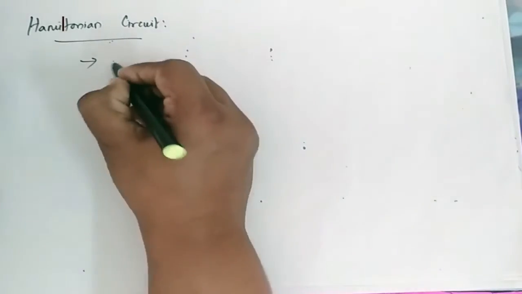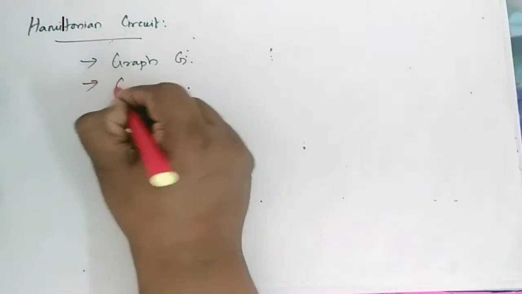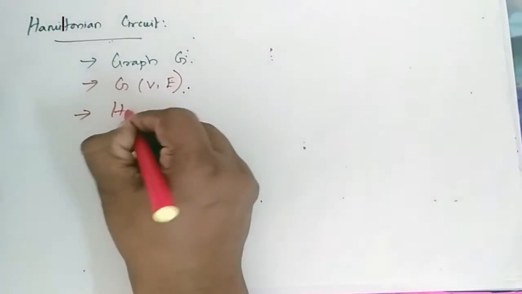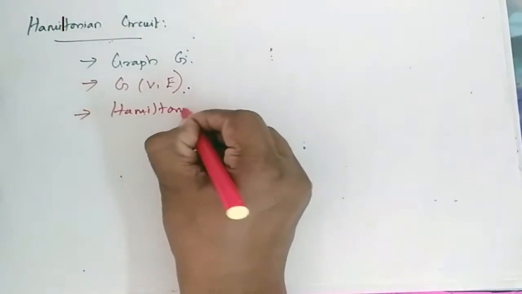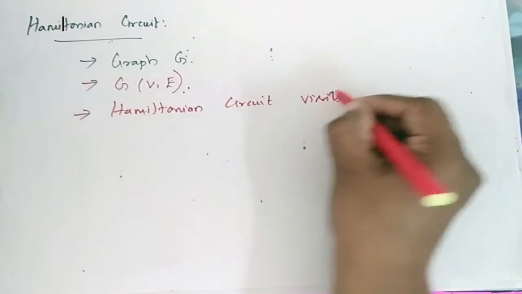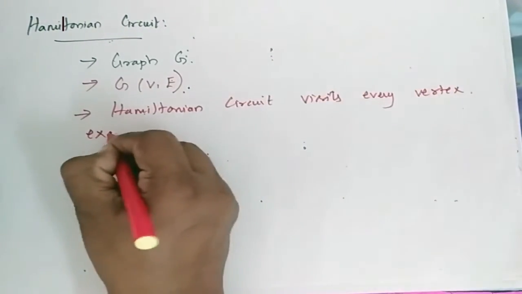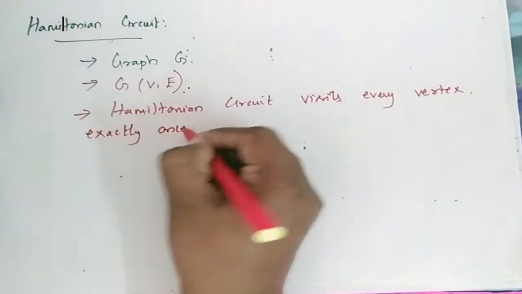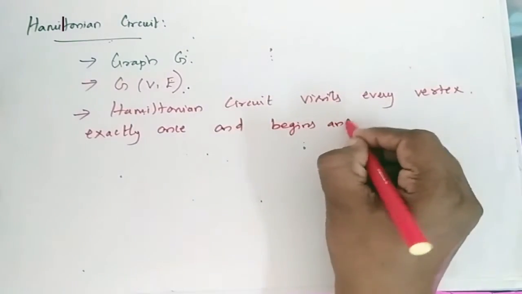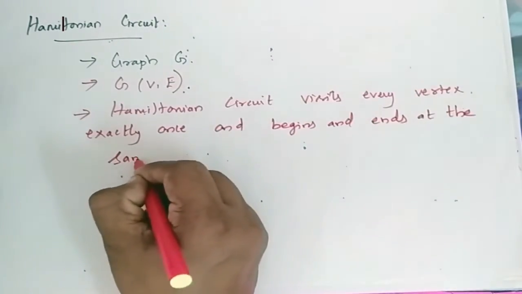Hamiltonian circuit. For any graph G with vertices and edges, a Hamiltonian circuit visits every vertex exactly once and begins and ends at the same vertex.